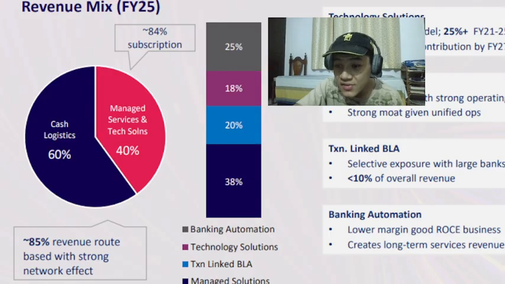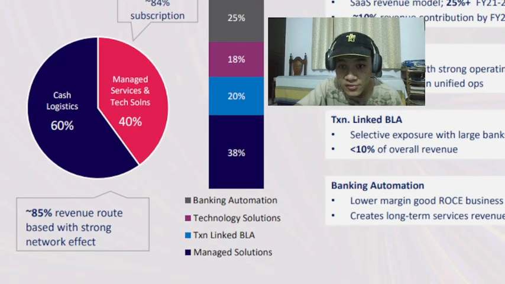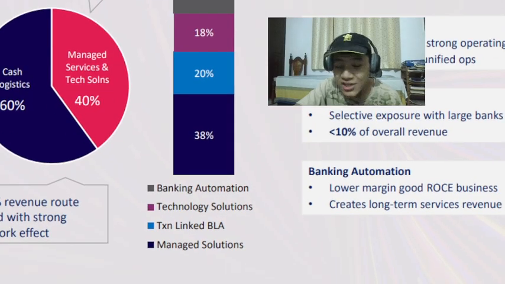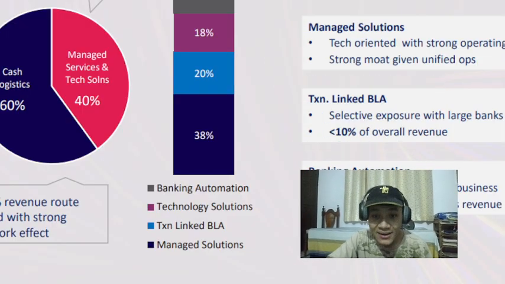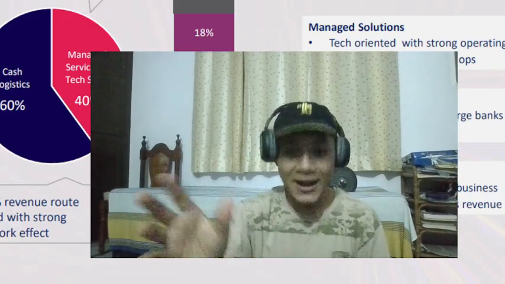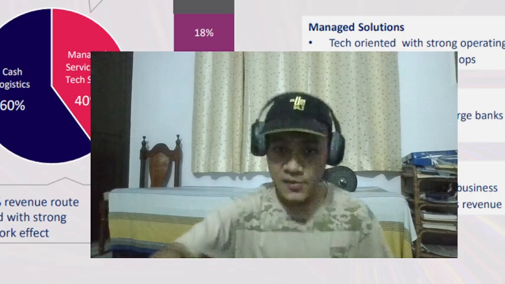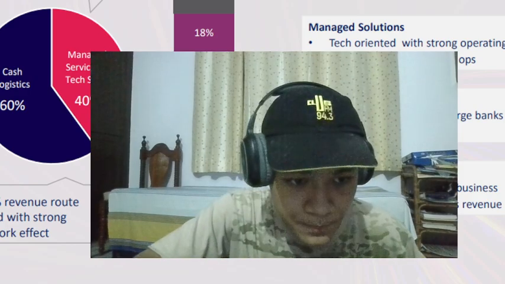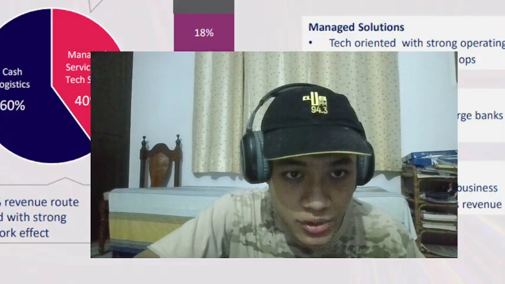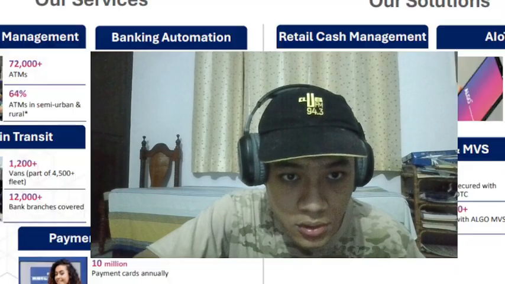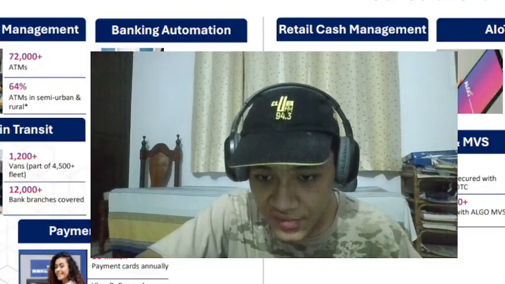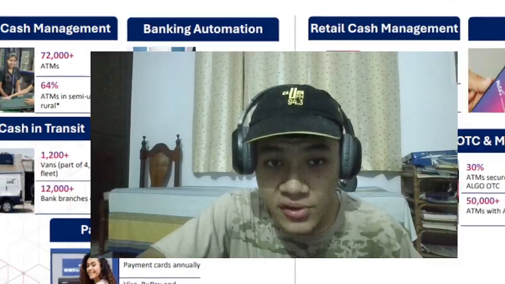So we have all these segments. These are the modern segments, you can say. We got managed solutions, we got technology solutions. And these managed solutions are not just for banks. These are for retail companies. This can be for any company, basically. Okay. Then we have this. This is more detail about their services.